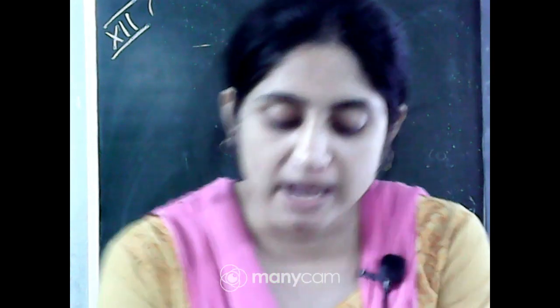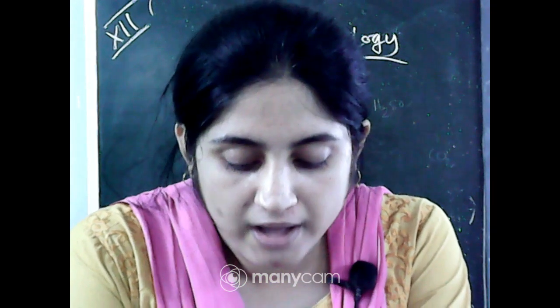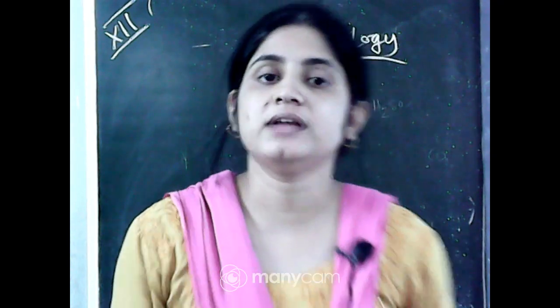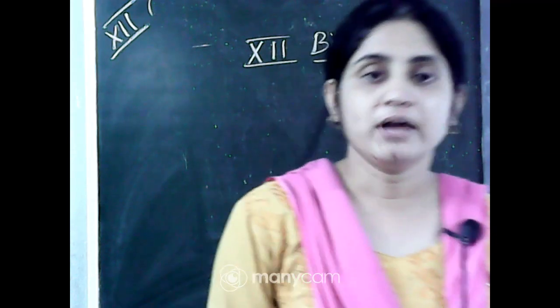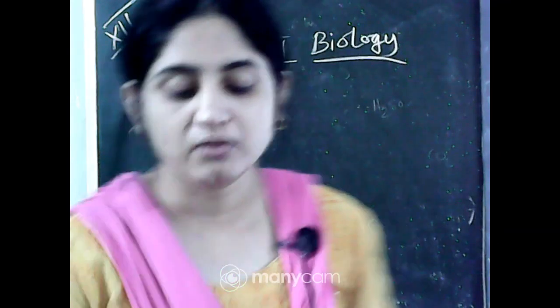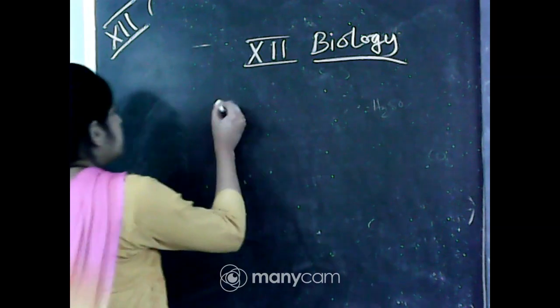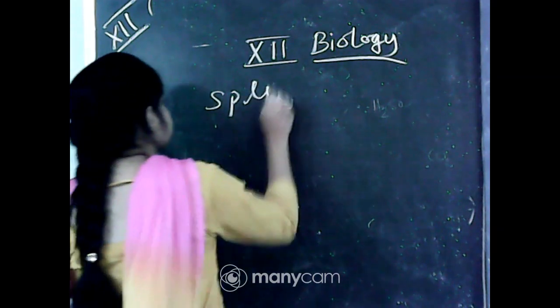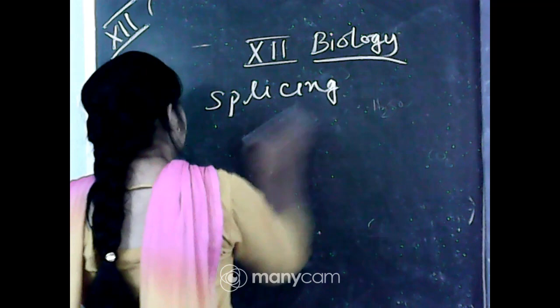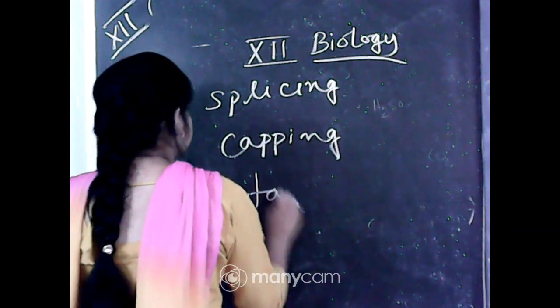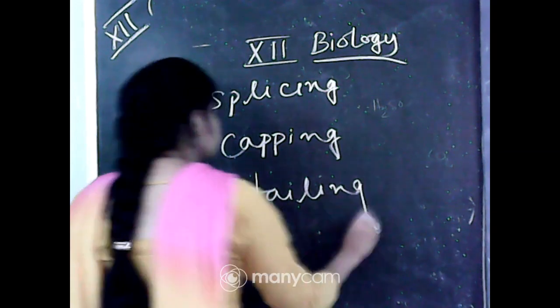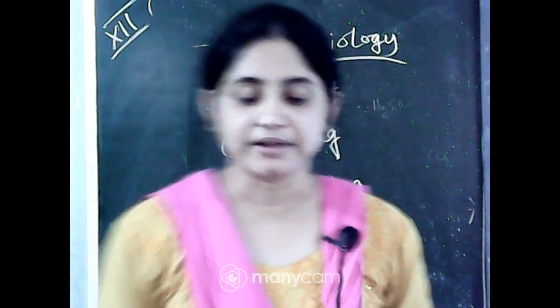In prokaryotes there is no change, but in eukaryotes the hnRNA is subject to a process called splicing, where the introns are removed and exons are joined in a defined order. There are two other complexities also present in eukaryotes: capping and tailing. So three stages: splicing, capping and tailing. These three steps are present in the transcription of eukaryotes.